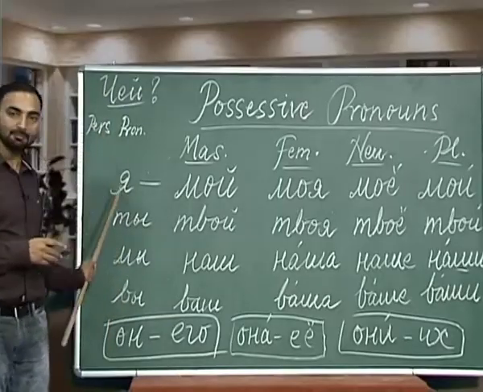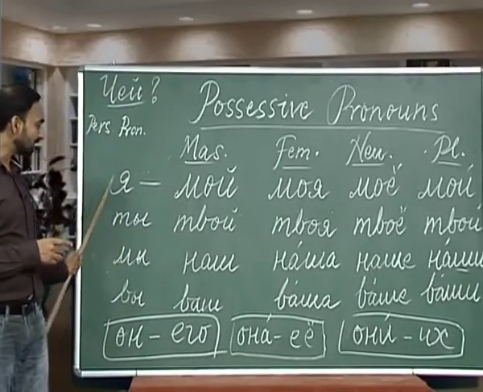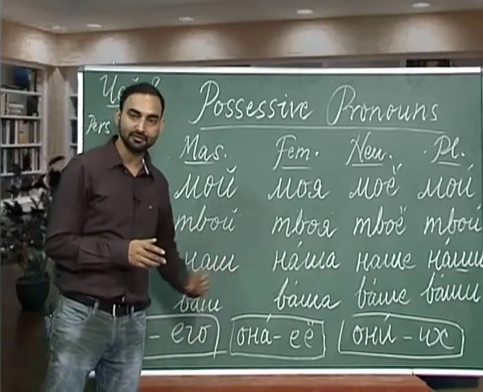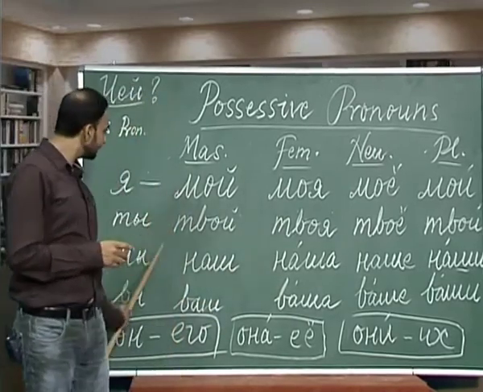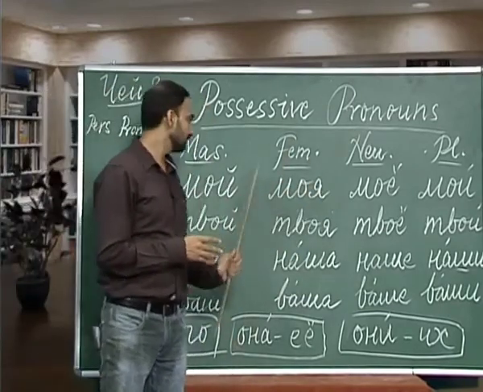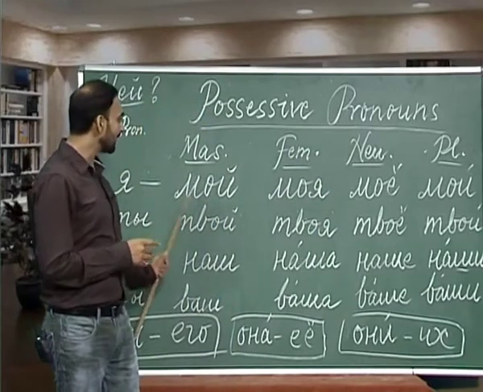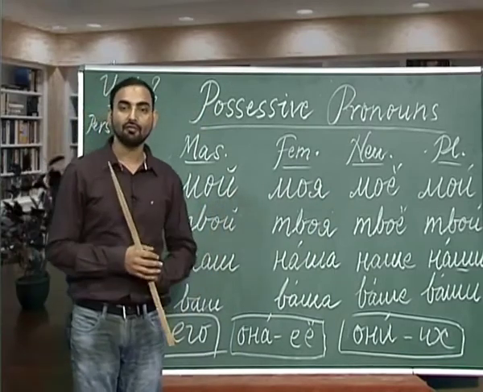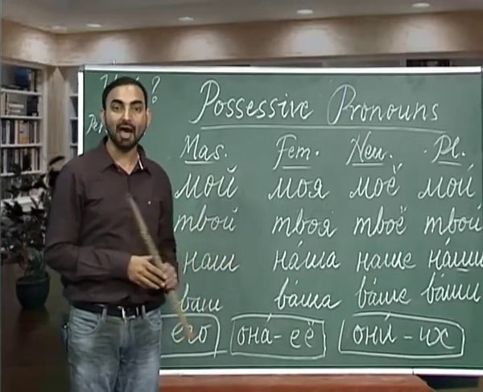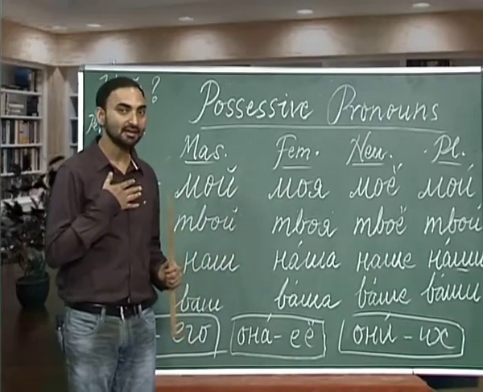And I have written here personal pronouns: я, ты, мы, вы, он, она and они. So from these personal pronouns, these possessive pronouns are derived. For example, from я we have мой. So how do you understand this мой? Мой is my. I, my.